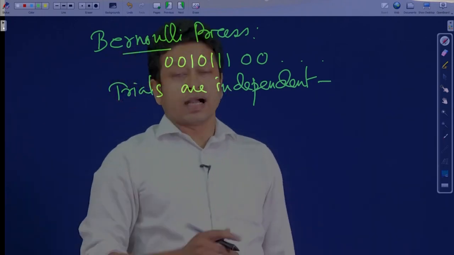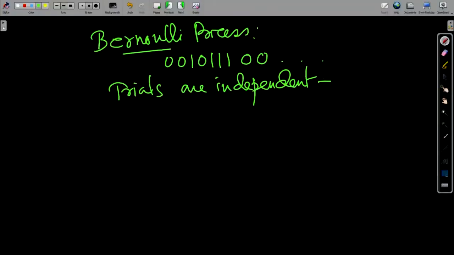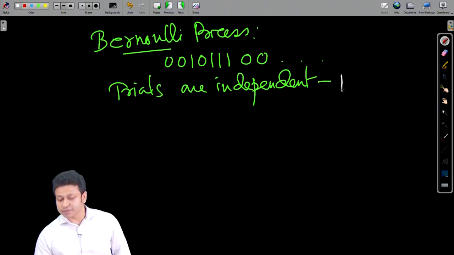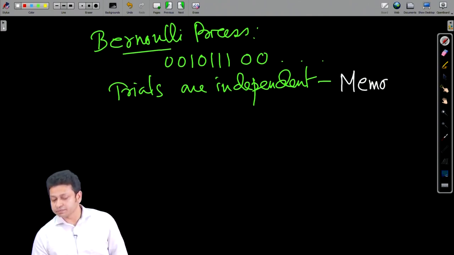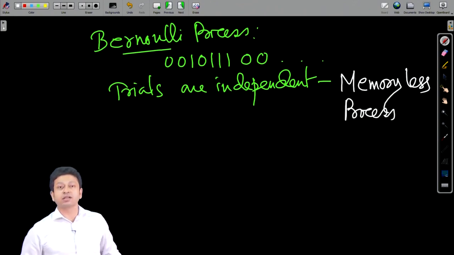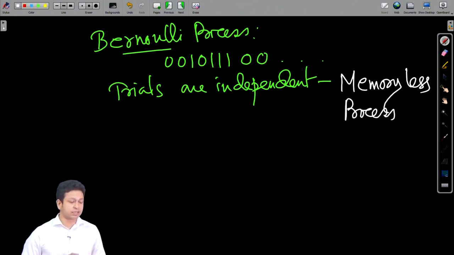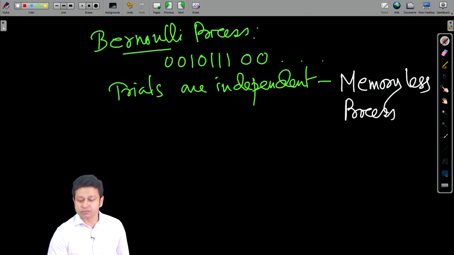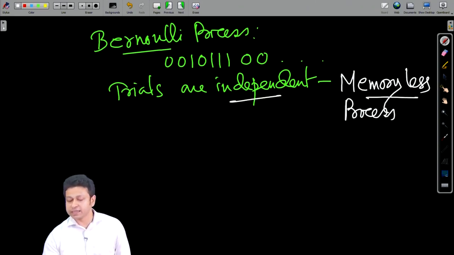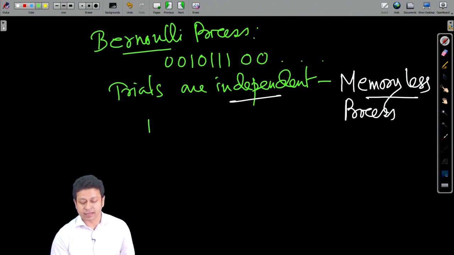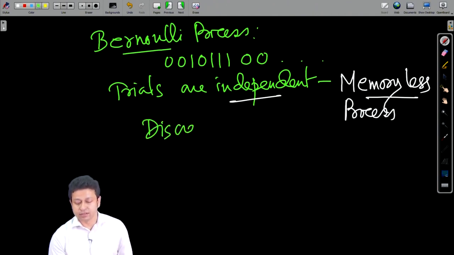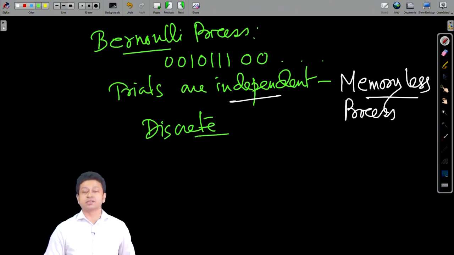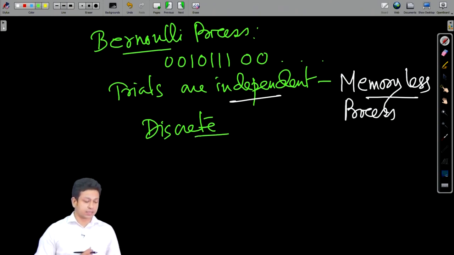Since it does not take into account the past events, we call this process a memoryless process. It does not keep anything in memory. That is a very good thing. Essentially they are independent, they are memoryless, and of course, they are discrete, as we said at the very beginning. It is not a continuous thing.